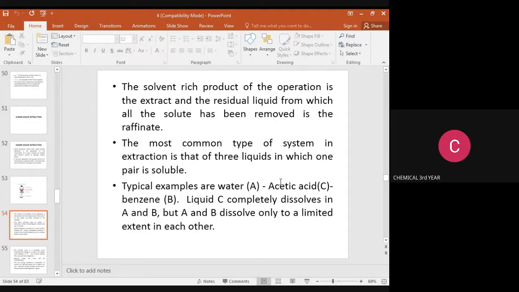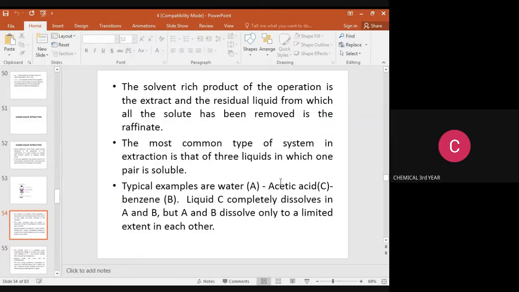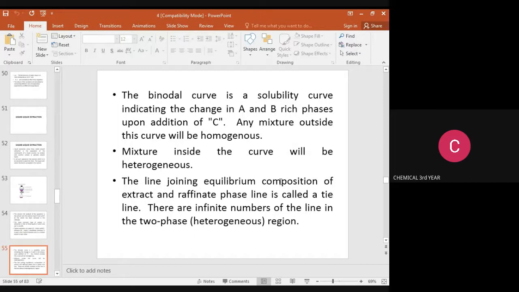So water is the feed solvent, acetic acid is the solute, and B is the extracting solvent. In this, liquid C completely dissolves in both A and B, that is, the feed solvent and the extracting solvent. But A and B are dissolved only to a limited extent, or are immiscible. The binodal curve is the solubility curve indicating the change in A- and B-rich phases upon addition of C.